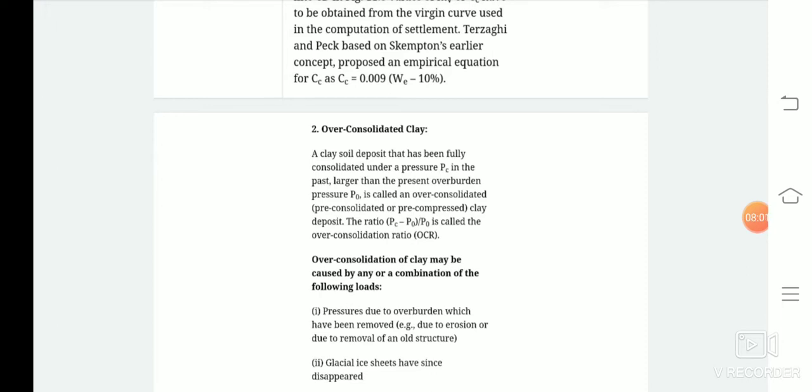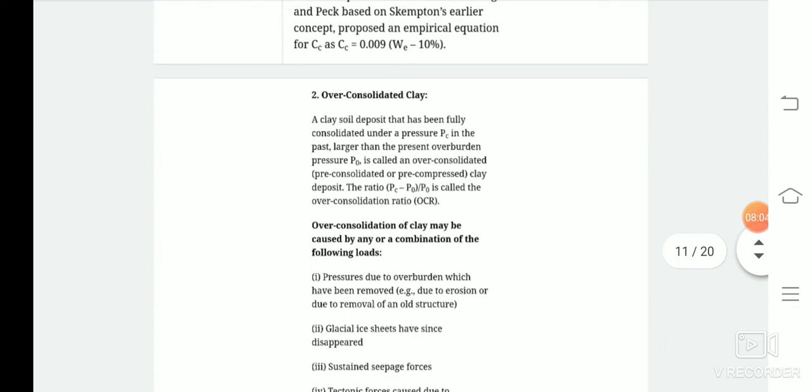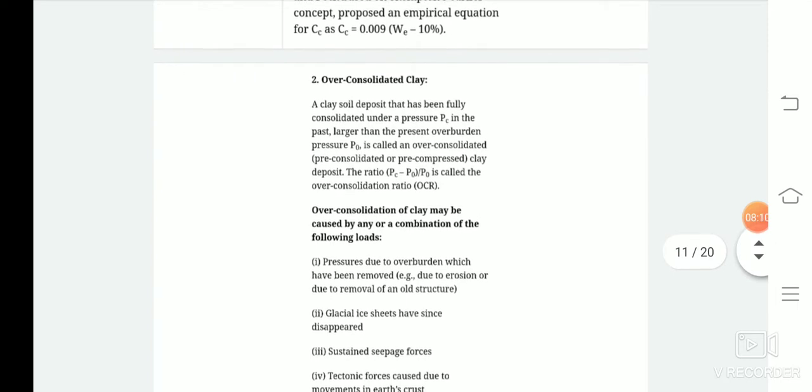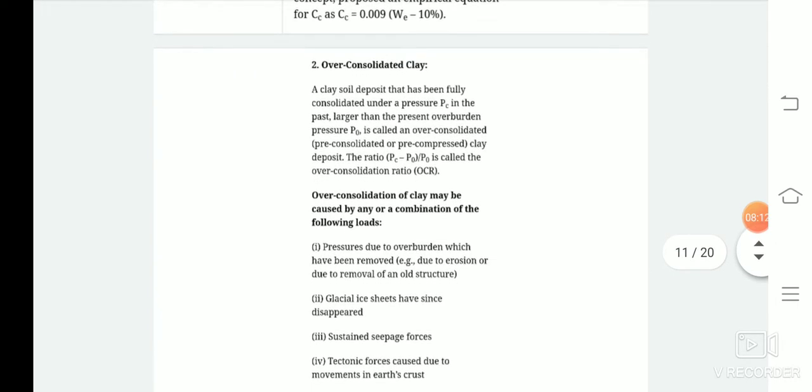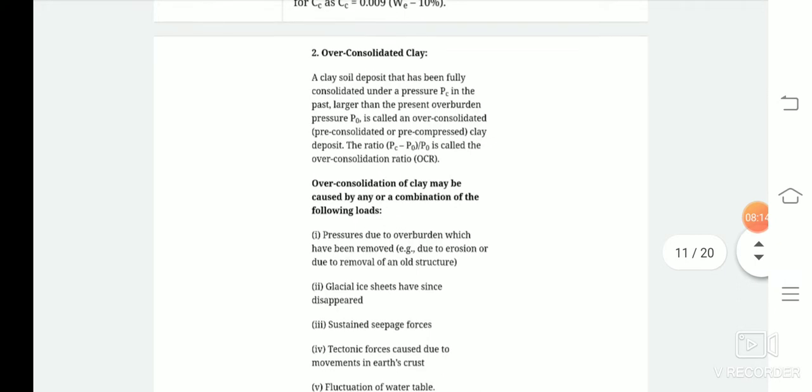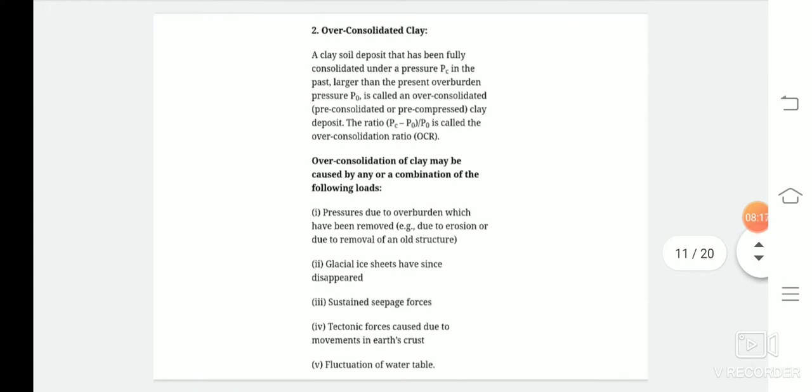Based on this curve, Terzaghi and Peck proposed an empirical solution for the coefficient of compression as 0.009 times (water content minus 10%). So we will discuss it later in the upcoming classes.